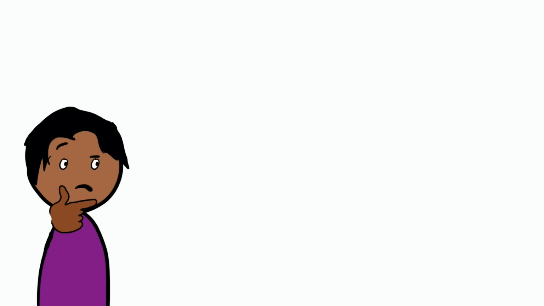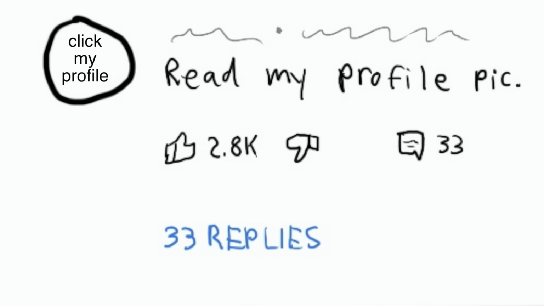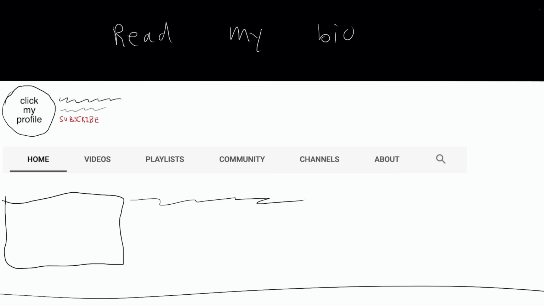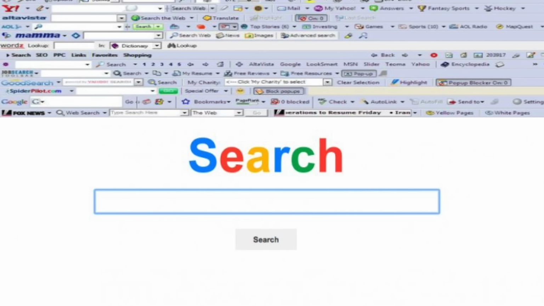to the next node. Traversing a linked list reminds me of those YouTube direction chains. Like you see a comment that says, read my profile picture, and their profile picture says, click on my profile, which brings you to their header which says, read my bio. So you go to their bio and it says, click the link below, and you click it and then it installs a virus onto your browser.